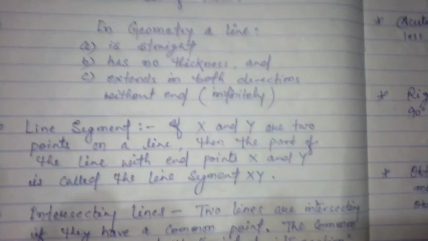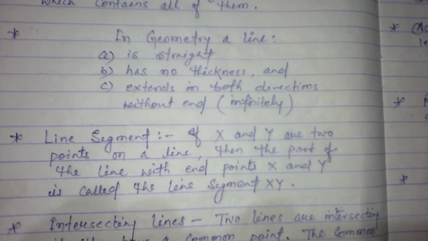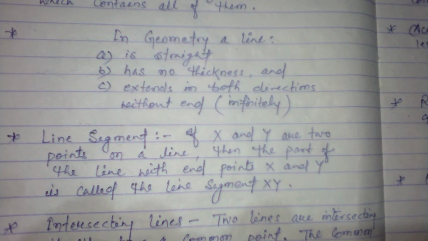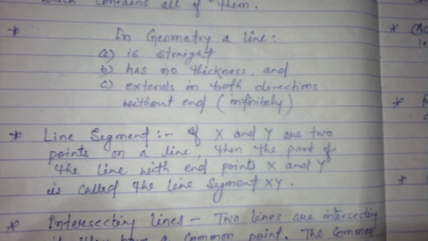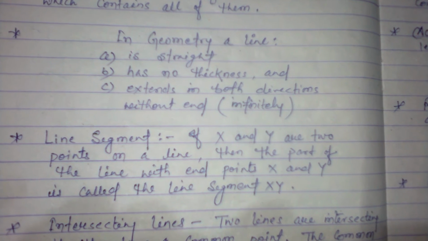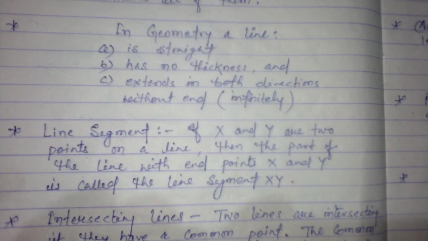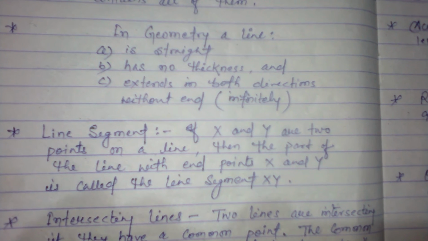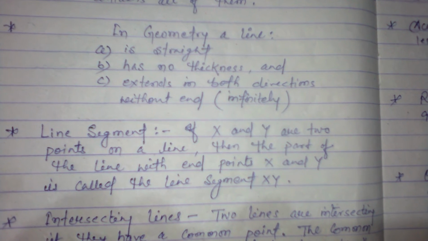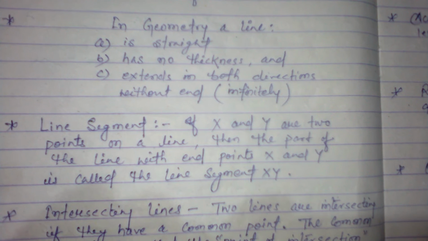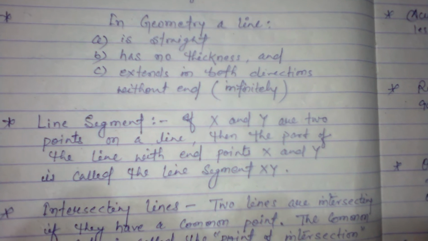In geometry, what is a line? A line is straight. A line has some properties. First, it is straight. Second, it has no thickness. And number 3, it extends in both directions without end, infinitely.